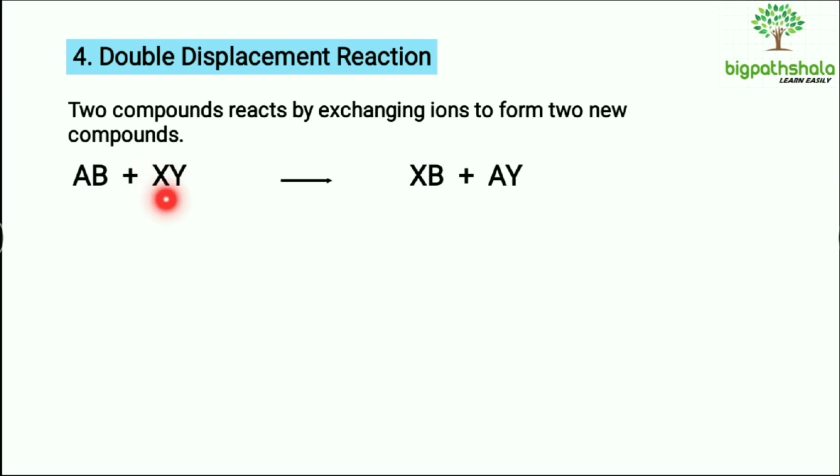So, X will replace the A metal. It is not about being more reactive actually, they both will come in place of each other, right. So, X will replace A and A will replace X. AB will become XB, and A will come in place of the X, so XY will become AY, right. Let us take an example.